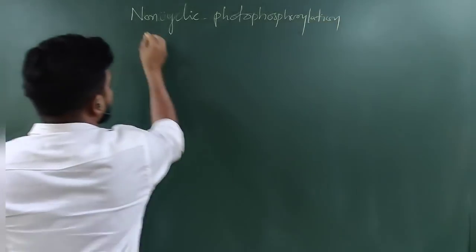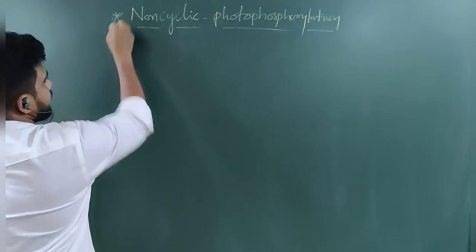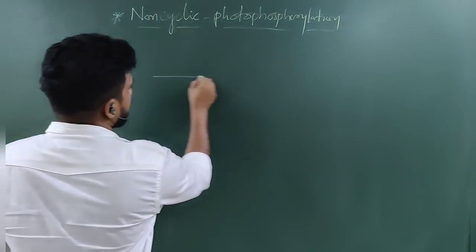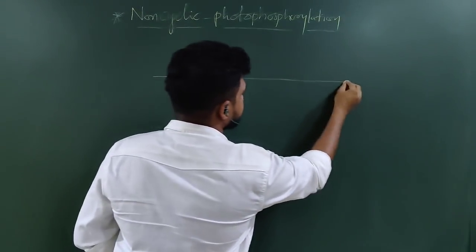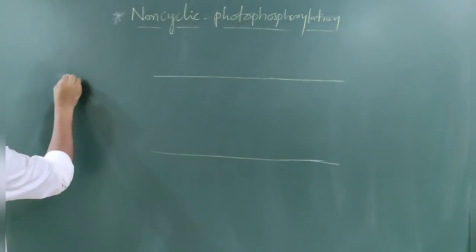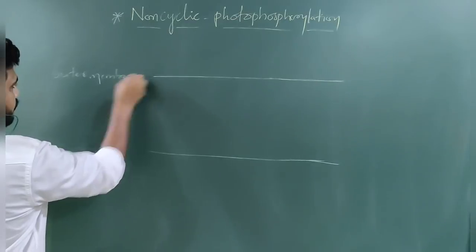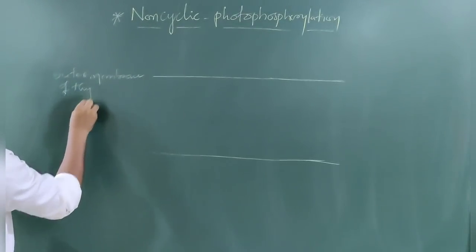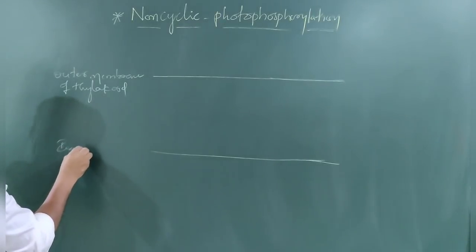Non-cyclic photophosphorylation. Where does it occur? On the thylakoid membrane. Just think this is a thylakoid membrane. This is the outer membrane of the thylakoid, and this is the inner membrane of the thylakoid.